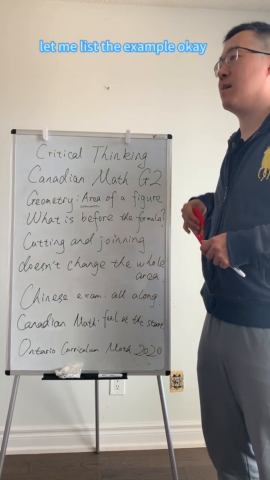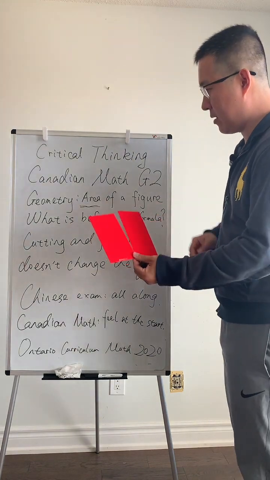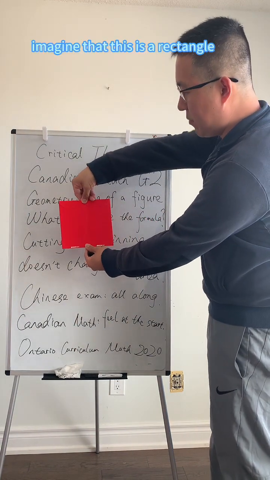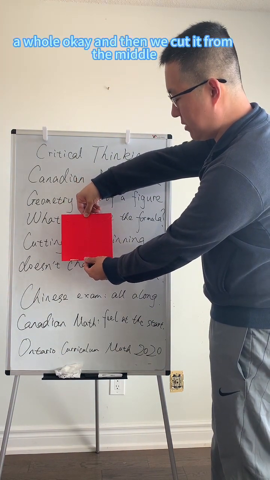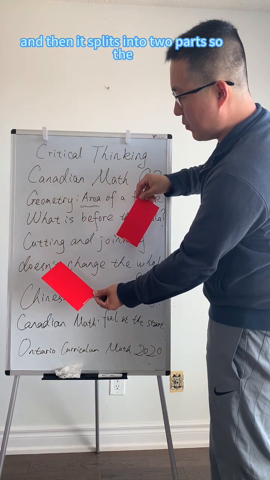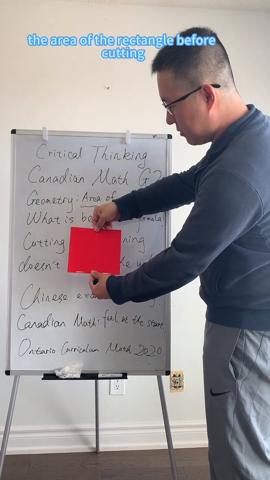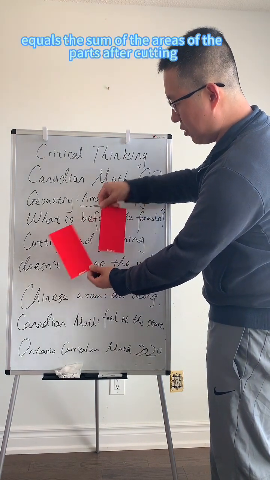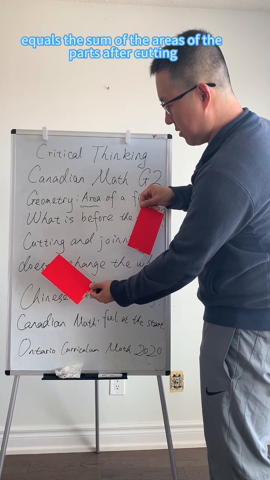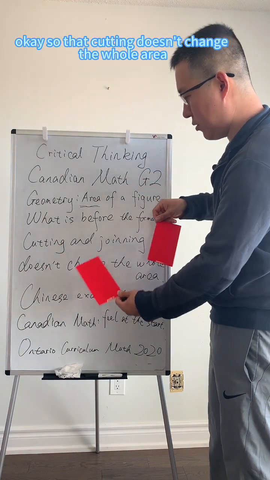Let me list an example, okay? So, for example, imagine that this is a rectangle, a whole, okay? And then we cut it from the middle, and it splits into two parts. So the area of the rectangle before cutting equals the sum of the areas of the parts after cutting. Okay, so that's cutting doesn't change the whole area.